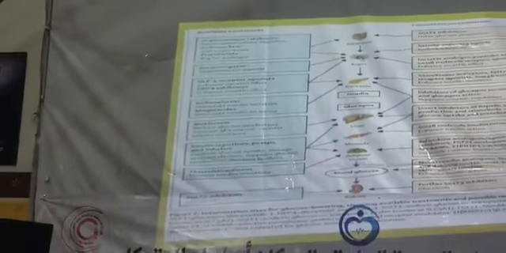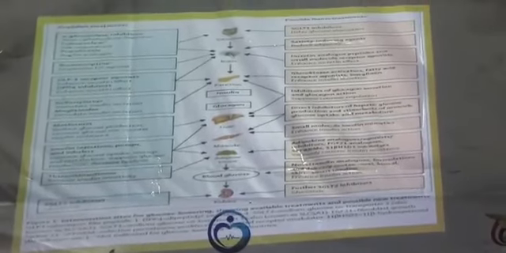Then glucagon-like peptide 1 receptor agonists, dipeptidyl peptidase 4 inhibitors, sulfonylureas and glinides, metformin, insulin, thiazolidinediones, and sodium glucose linked transporter 2 inhibitors. So this summarizes the major oral anti-diabetic drugs, their efficacy, their side effects and their benefit.